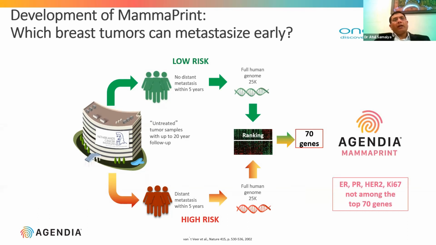And the important point of this MammaPrint assay is that ER, PR, HER2/neu, and Ki67 are not among the top 70 genes they have analyzed. Unlike Oncotype DX, where they have analyzed 21 genes, and the signature genes include ER, PR, and HER2/neu as part of the analysis.